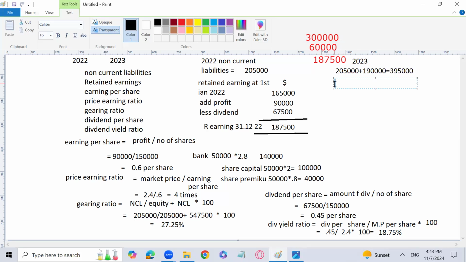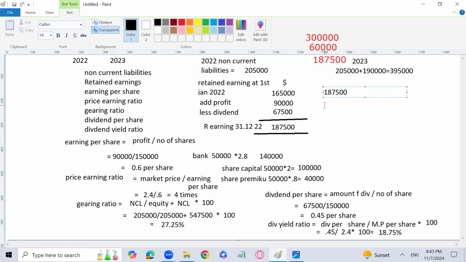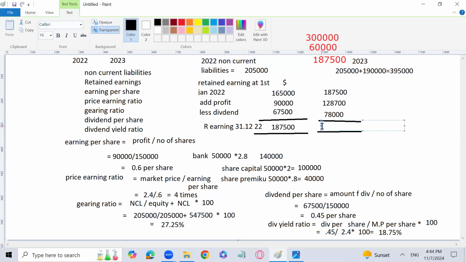Retained earnings we can calculate. At the start for 2023 it is 187,500, which was the retained earnings at the end of 2022, and then we will add profit. Profit for the year is 128,700 and dividend is 78,000, which needs to be subtracted. So can you please tell me what is the retained earnings at the end for 2023? Very easy, no problem. You can do that. Just calculate it and tell me.